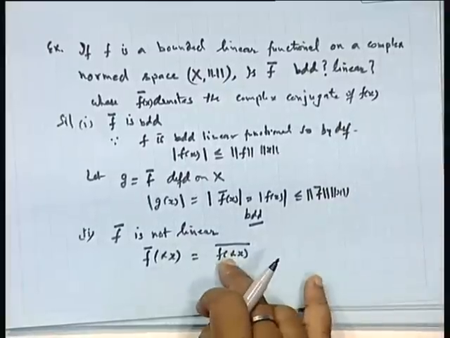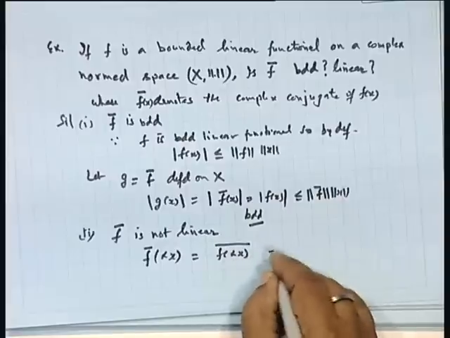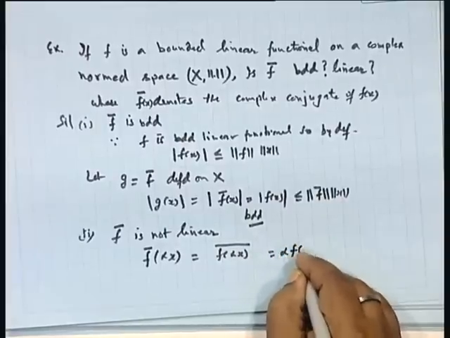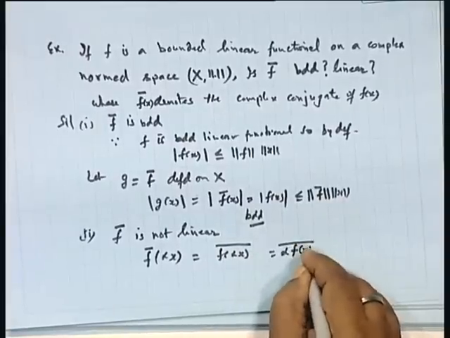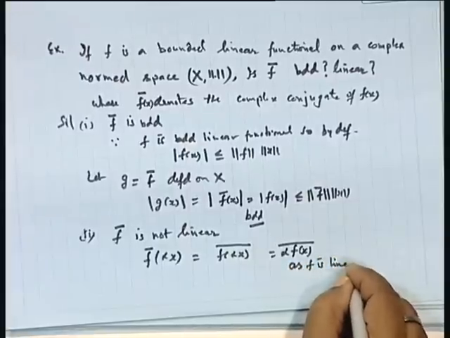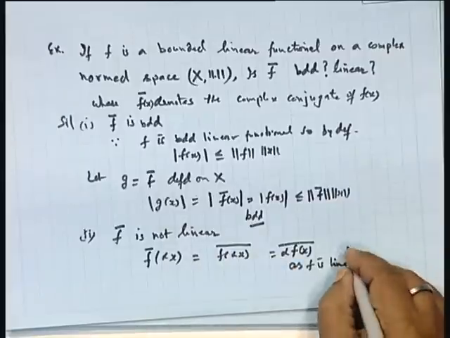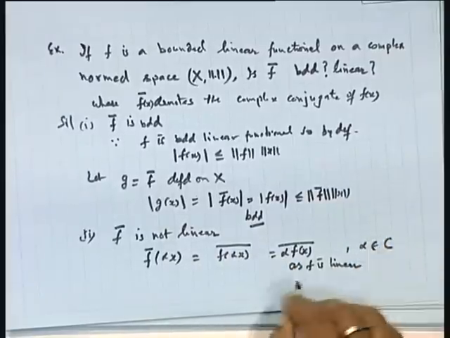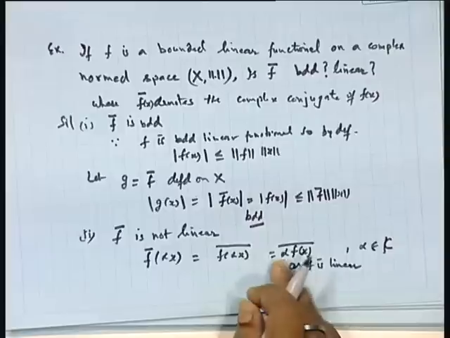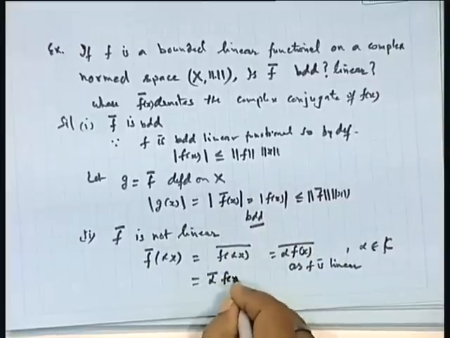So, the function at alpha x is defined and then we take the conjugate, but f is linear. So, we can write alpha times f x, conjugate, as f is linear. By the property of linearity, this alpha can come outside. Since alpha belongs to C, so when you take the conjugate of this, it will be equal to alpha conjugate into f bar.